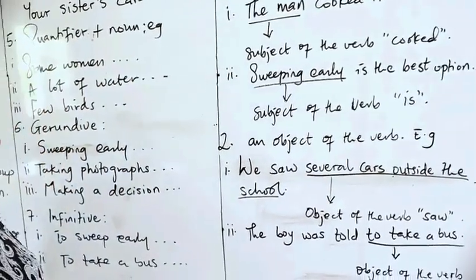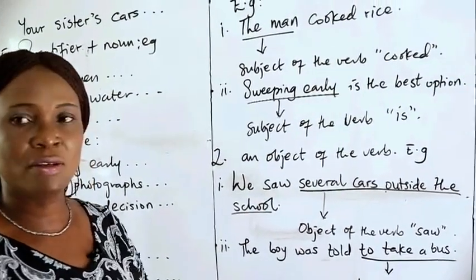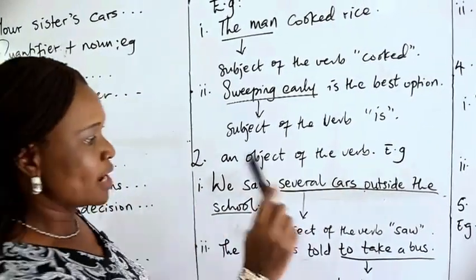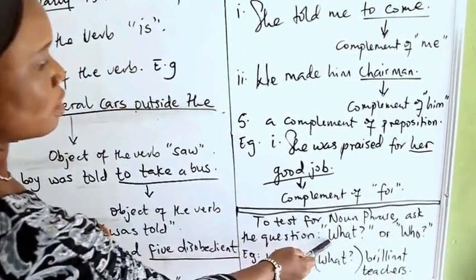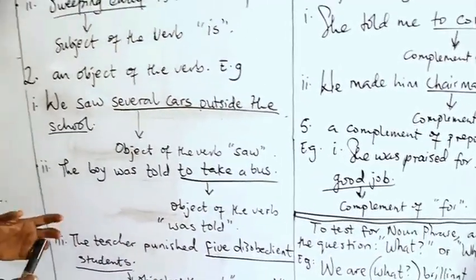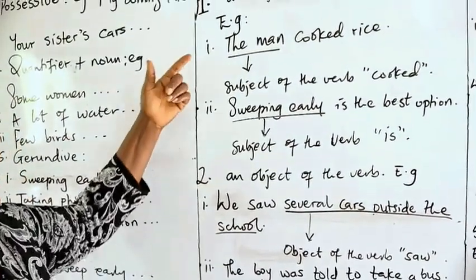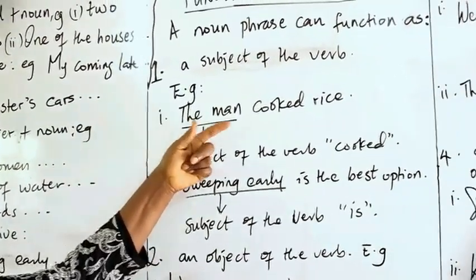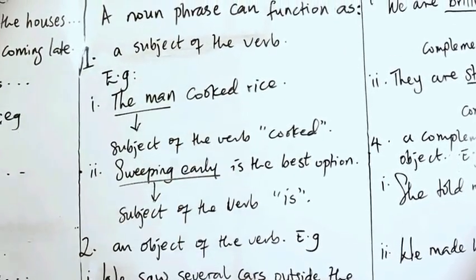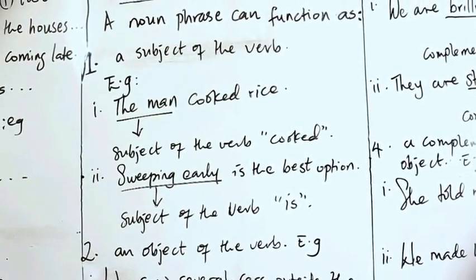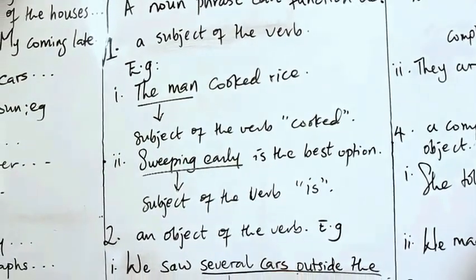Let me take you a little further to the kind of question that you ask to get your noun phrase. When you want to test for a noun phrase, you ask the question, what or who? What or who will quickly give you an answer as a noun phrase. We will go back to this. We have the man cooked rice. You quickly ask the question, who cooked rice? Your answer comes up immediately, the man. Therefore, you are correct when you say that the man is a noun phrase.